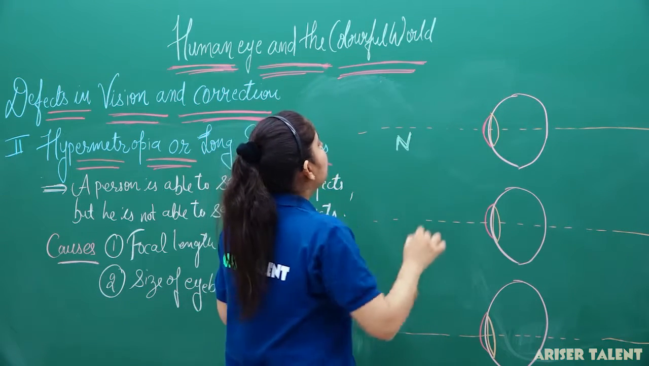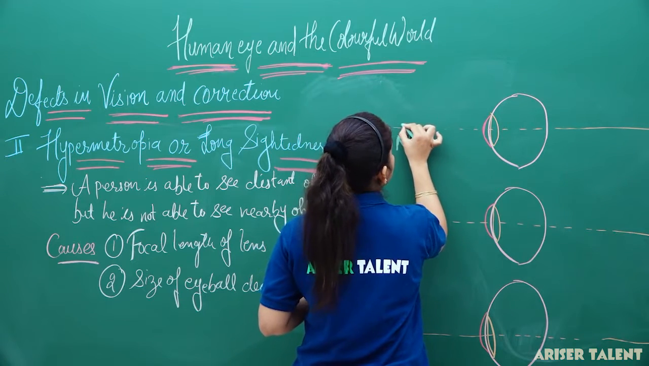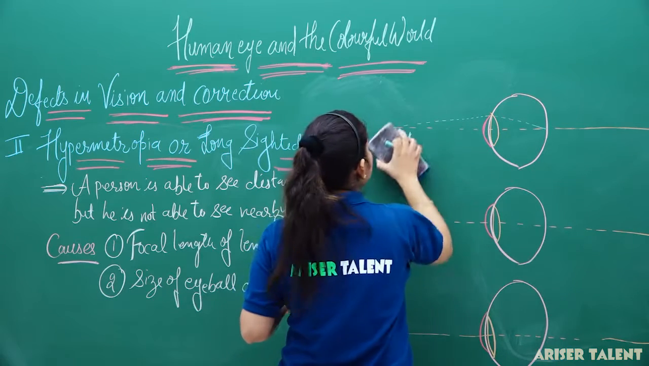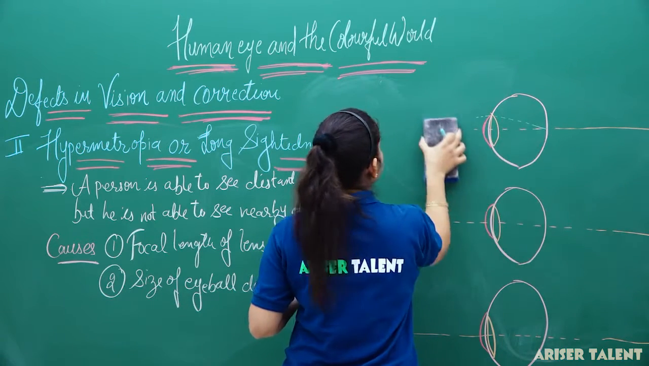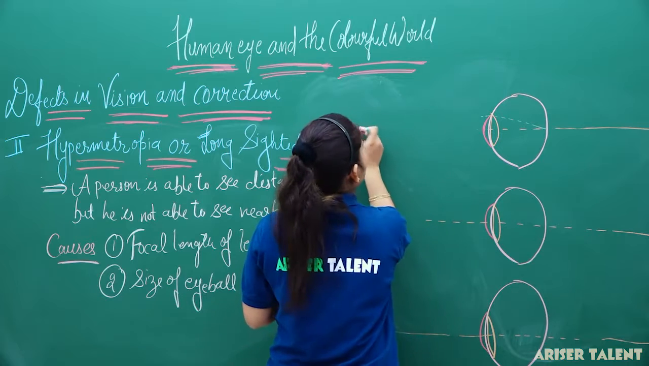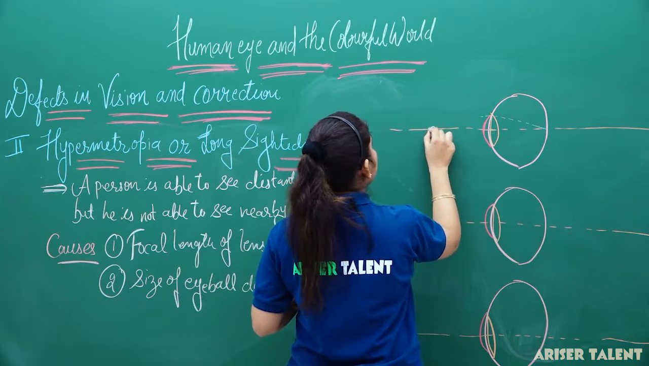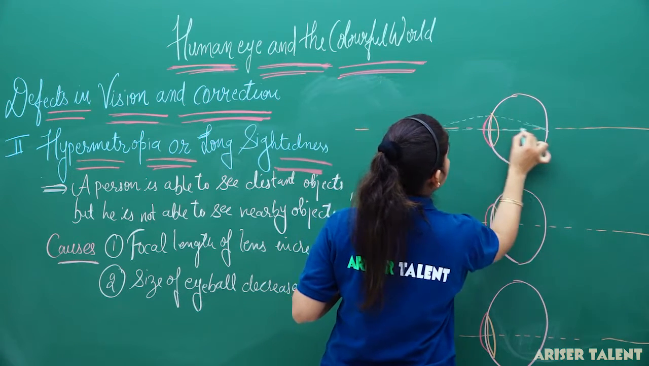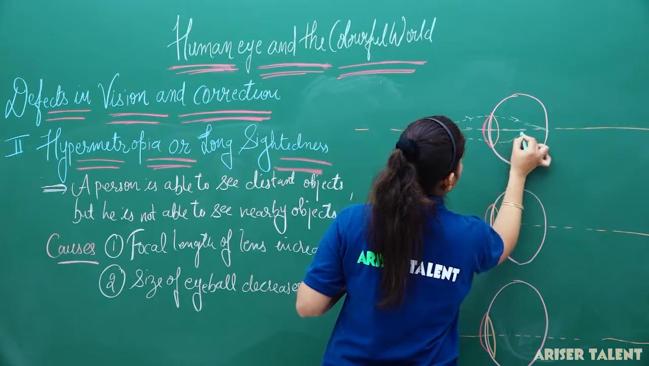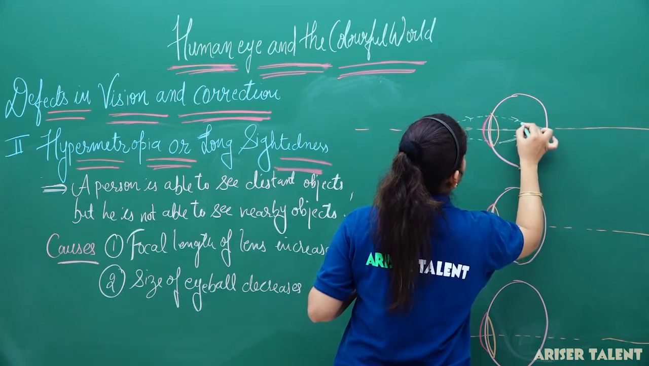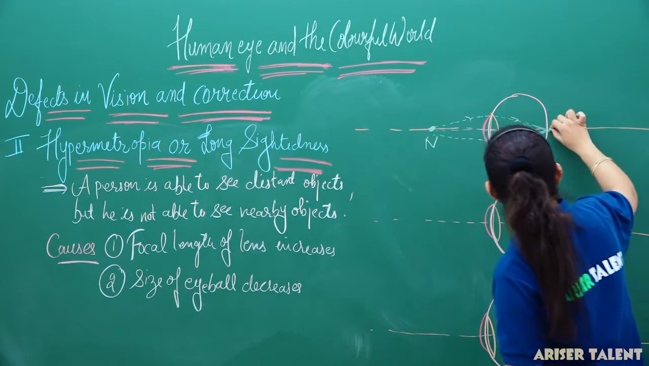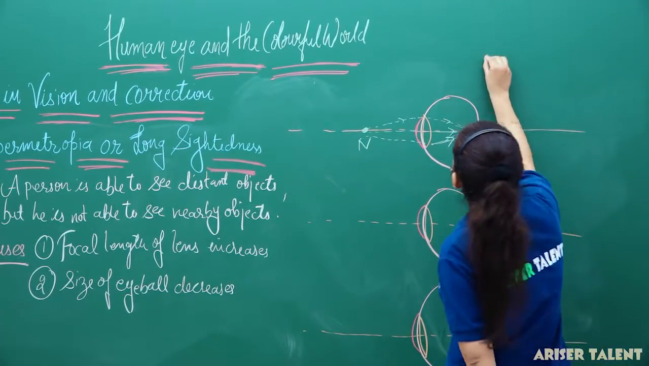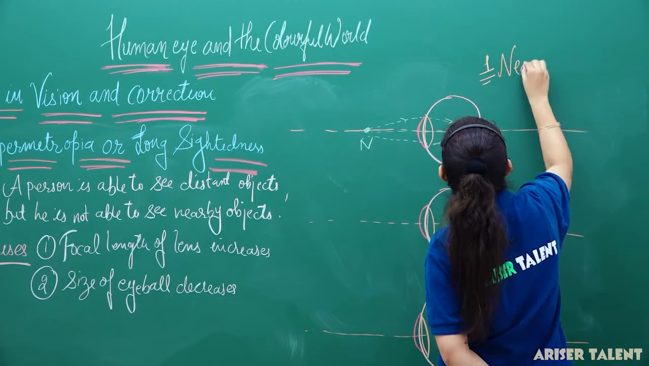Suppose the near point is here. This is the near point for the hypermetropic eye. The light rays will go and converge at this point. So this is the retina and this is the near point for the hypermetropic eye. So what is the first diagram representing? It is actually representing the near point.